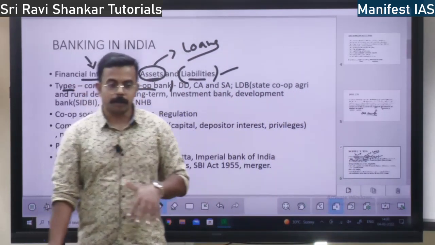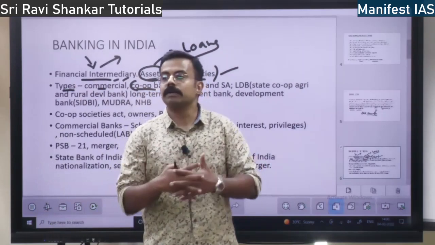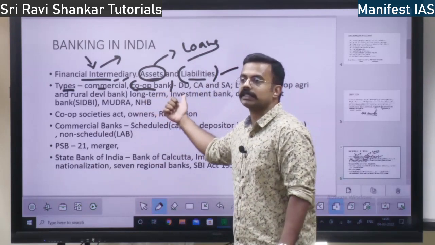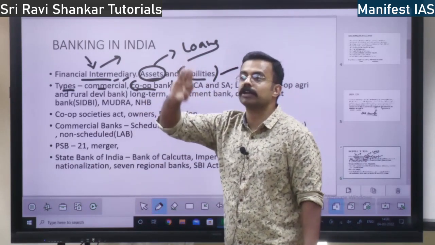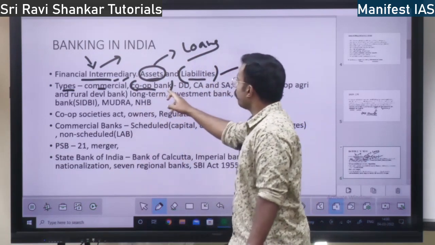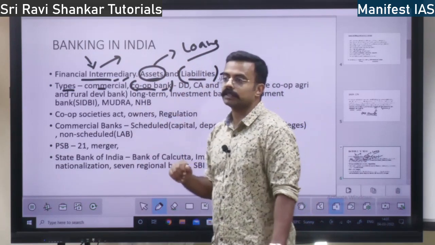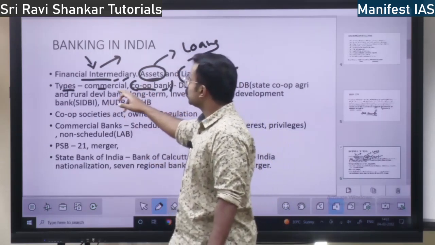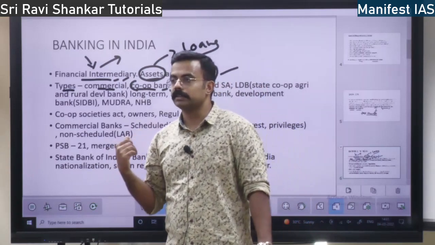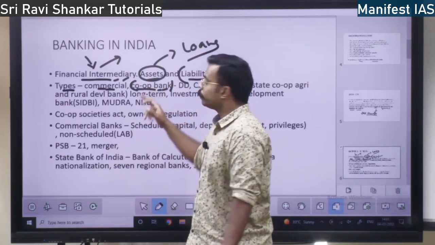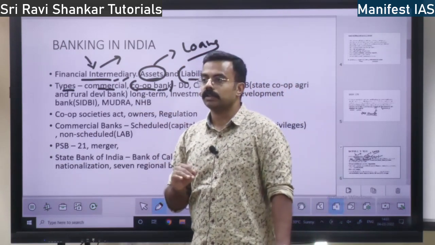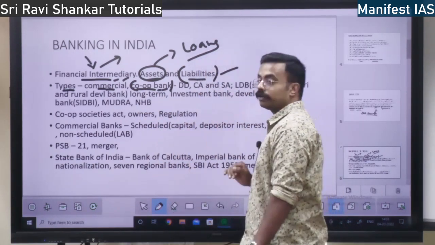People, the general public, try to cooperate among themselves and establish this bank. It enhances the cooperation among the public in respect of economic affairs. Commercial banks are owned by either government or private, whereas cooperative banks are owned by the shareholders or the public members. The members own the cooperative banks.